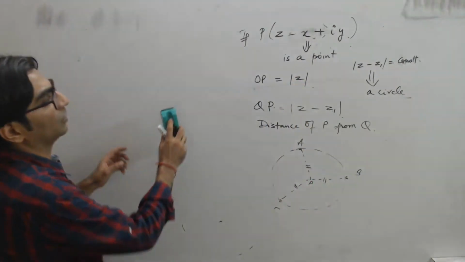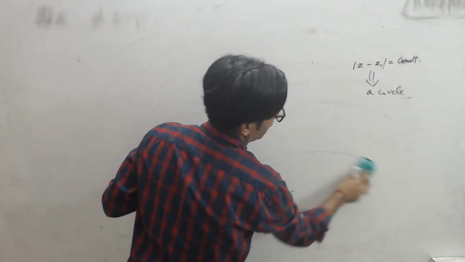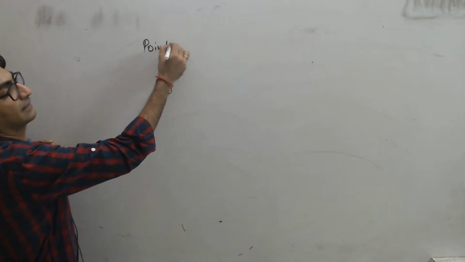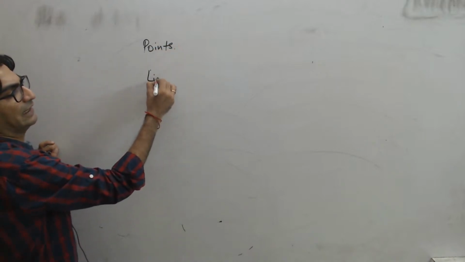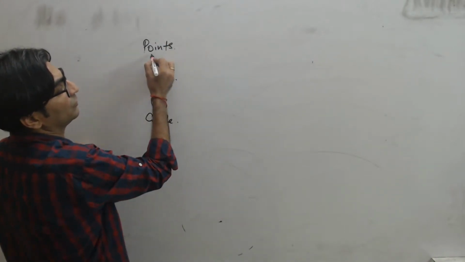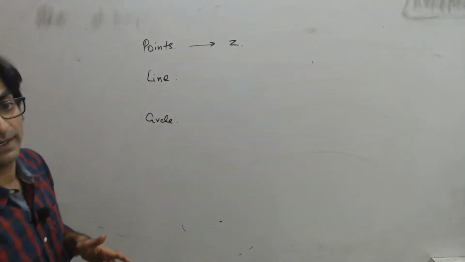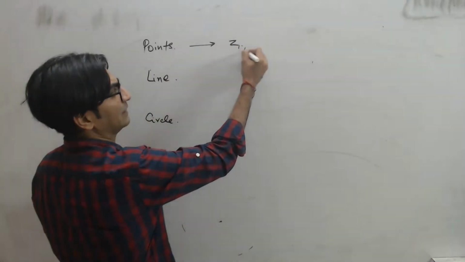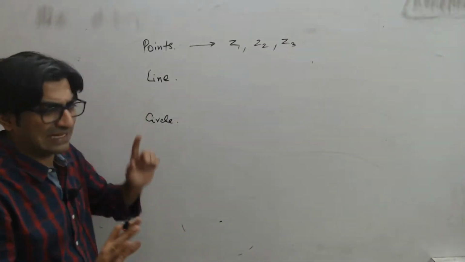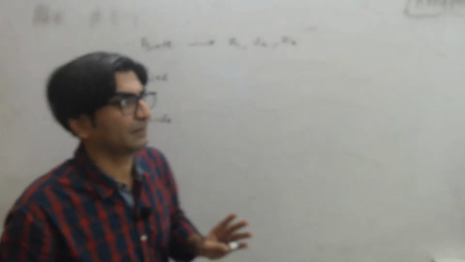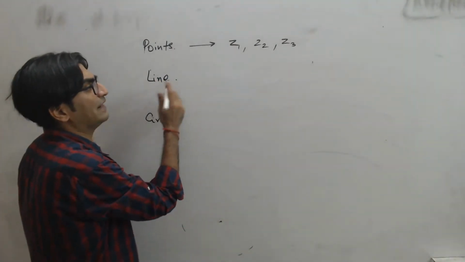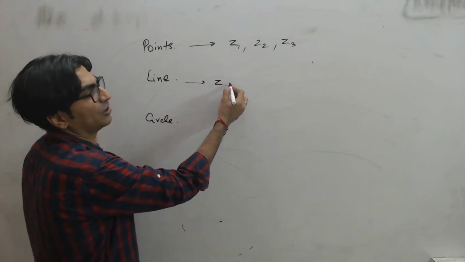देखो इस क्वेश्चन को सॉल्व करने का लॉजिक ये है, राइट? इन कोऑर्डिनेट ज्योमेट्री you have points, right? Then you have straight line and then you have a circle, right? For points correspond to in this case Z, right? Each point can be written as Z1, Z2, Z3. These will all be points, right? Straight line for now, don't worry, right? Because in general, when you have a straight line, it will have multiple points, right? So a straight line will basically have a Z which is not a constant.